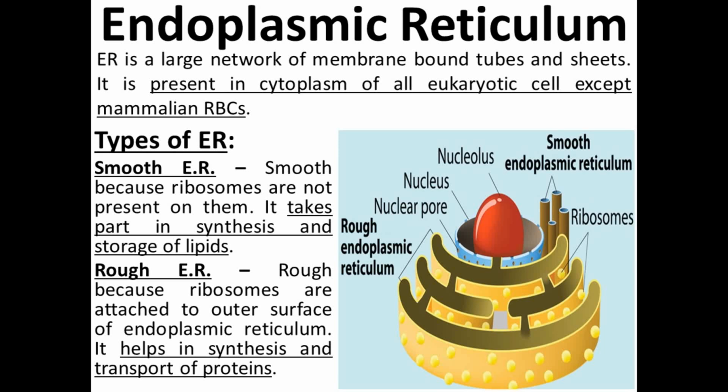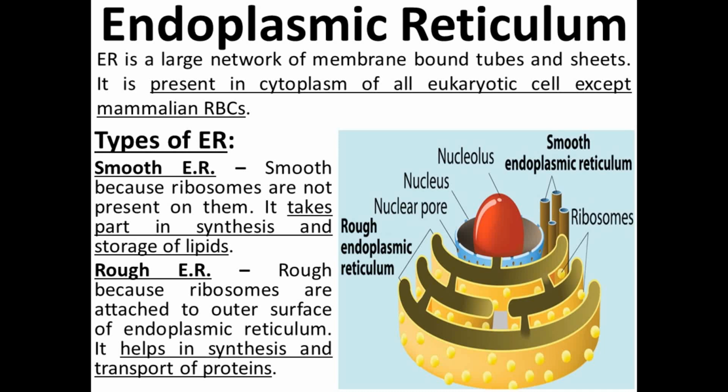So smooth endoplasmic reticulum is responsible for the synthesis and the storage of lipid. But the rough endoplasmic reticulum is rough because ribosomes are attached to its outer surface. It is responsible for the synthesis and the transport of protein.